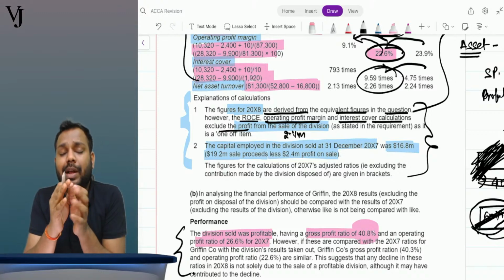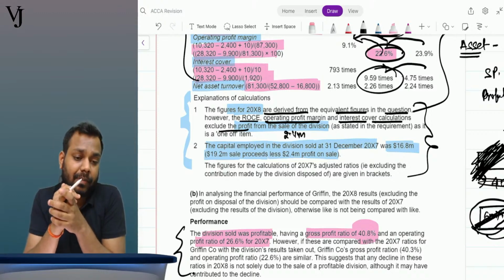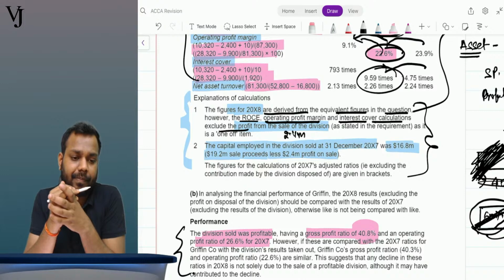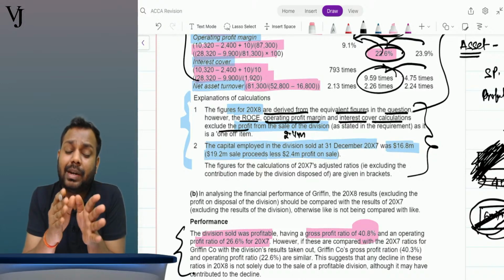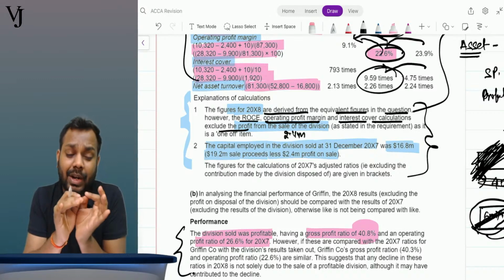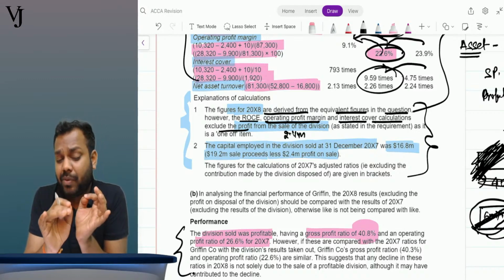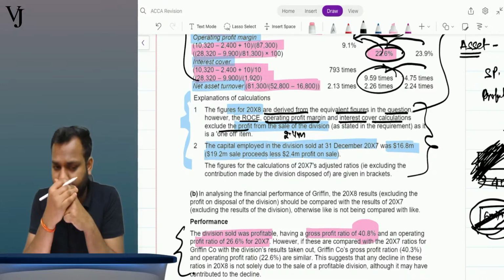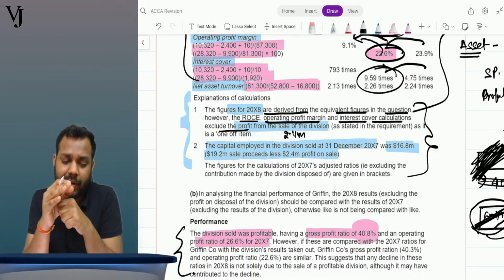If the question is silent, you can take debt plus equity, or you can write debt by equity also. Whatever you are using, just write the formula there. If the question is silent for the debt equity ratio, just write the formula and solve it.